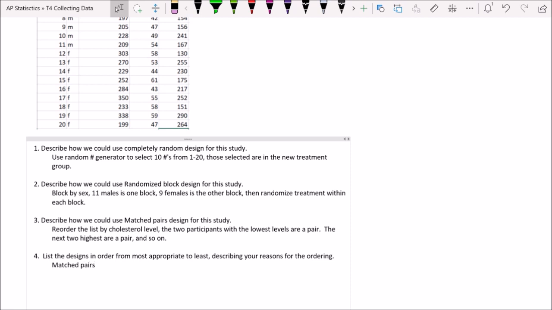And part of that is because I don't know very much about medicine or cholesterol or biochemistry. Okay, I don't know anything about biochemistry, in fact. So I suspect that match pairs is going to be the best because at least you have people with similar levels being split up into different groups. Blocking is probably the next best because at least then you have some factor that you're trying to control for. In this case, it's sex or gender. And then completely random is probably the weakest because we're not controlling any other variables.